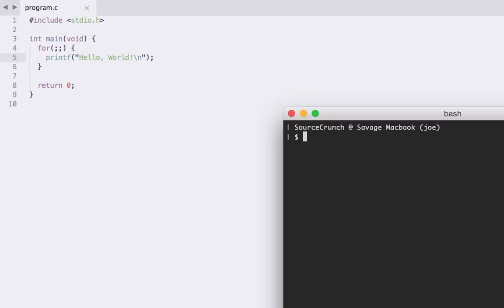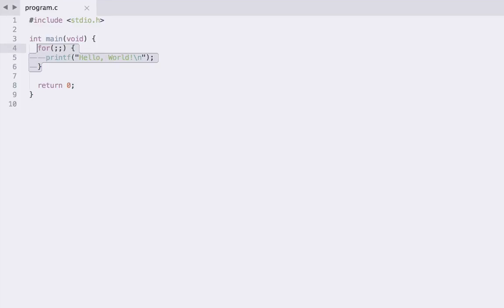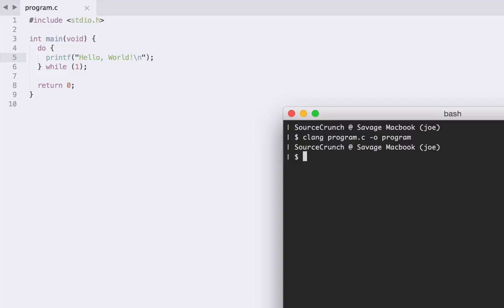There we go. Now there's actually another kind of loop that I wanted to discuss here as well, called a do-while loop. This is a whole lot like a while loop, but you're guaranteed that the body of the loop is going to execute at least once, even if the condition is false. If I show you one of these, we type the do keyword, then our block, and then we type our while and the condition at the end. Something like this. Of course a loop like this is still going to be an infinite loop, so if we printf hello world, that's still going to be an infinite loop. Let's just test that out.